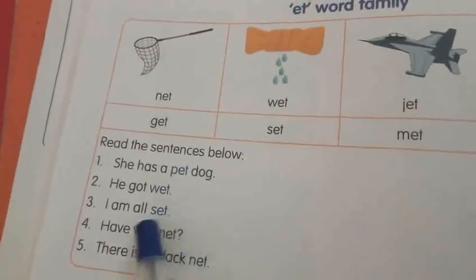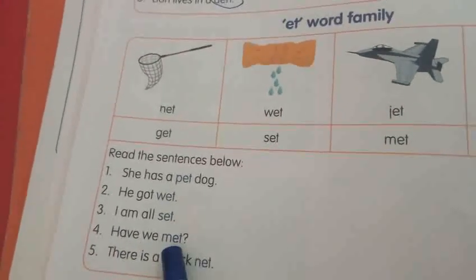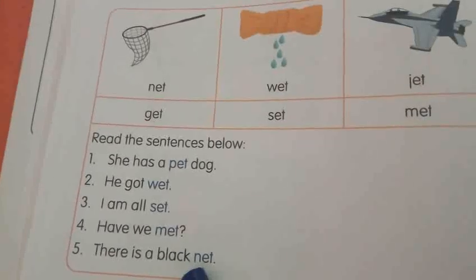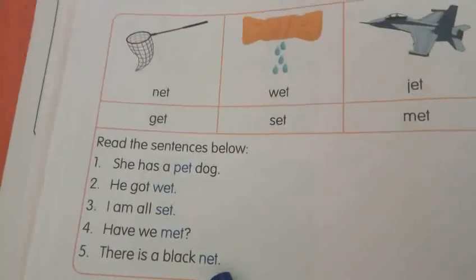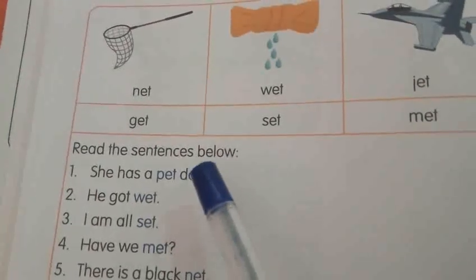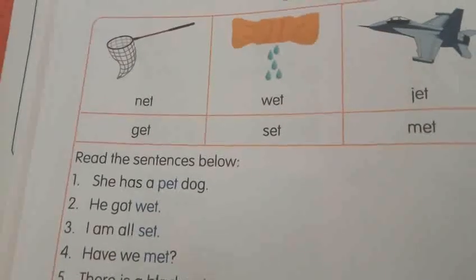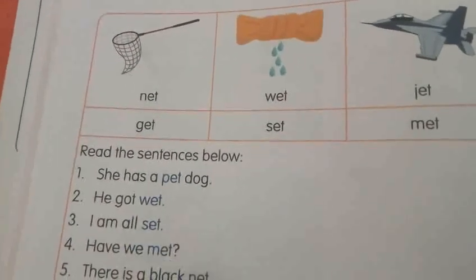Next, I am all set. S-E-T. Set. Have we met? M-E-T. Met. There is a black net. N-E-T. Net. Right? So, what do we have to circle from the sentences? The -et word family. Pet, wet, set, met, net. Right? Shall we circle?